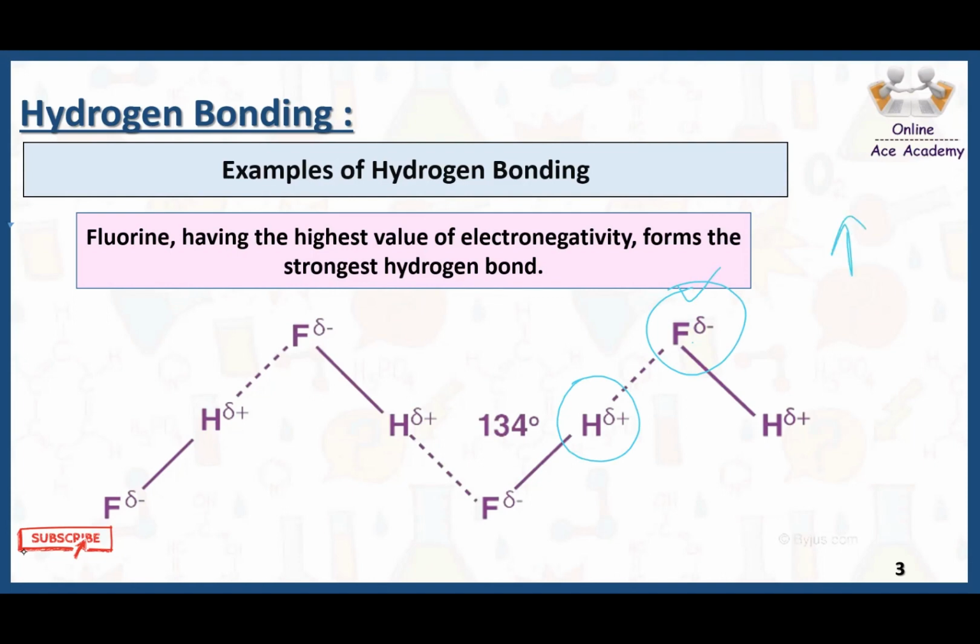Due to this high electronegativity difference, a partial positive charge and a partial negative charge come here. Due to these partial charges on another molecule also, the partial positive charge of this molecule and the partial negative charge of the other molecule start attracting each other, and due to this attraction, an intermolecular force is generated, and that intermolecular force is specially called hydrogen bonding.